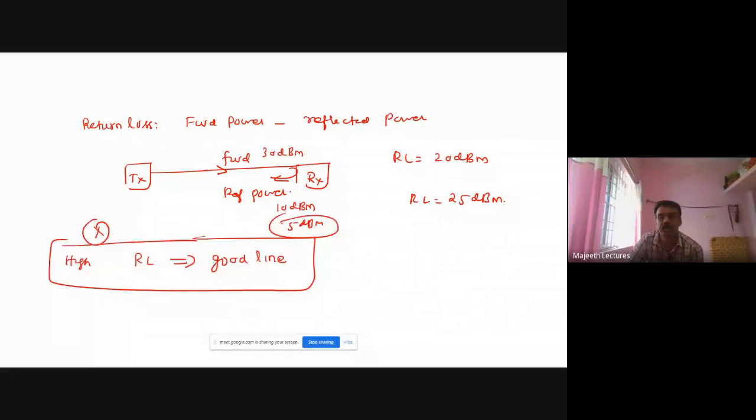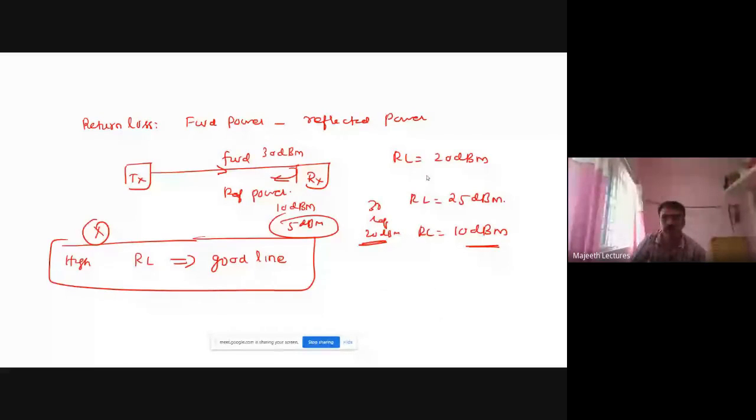Suppose 20 dBm is reflected, what will happen? Return loss is 10 dB, right? For 20 dBm reflection, what is the meaning? Out of 30, 20 is reflected, so only 10 dBm is delivered. It is a very poor line, so return loss is less. So return loss should have a very high value. Okay, that is the first thing.